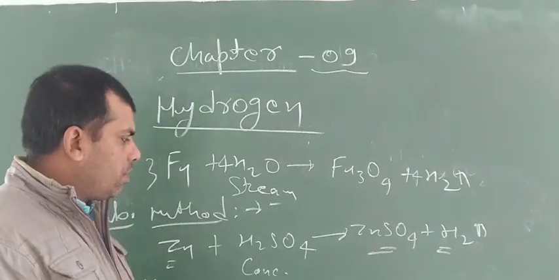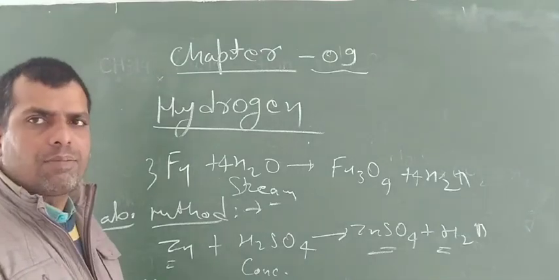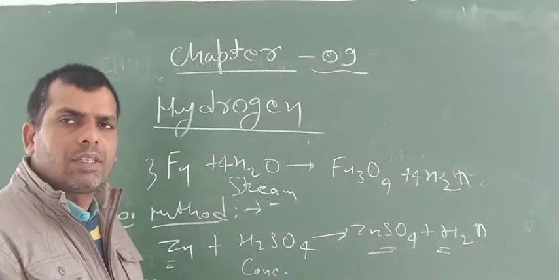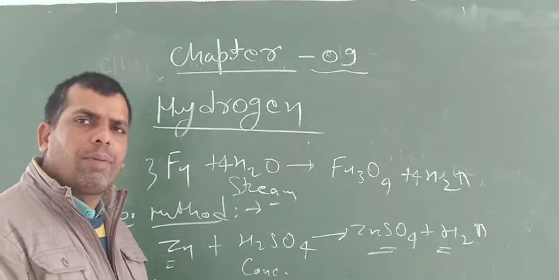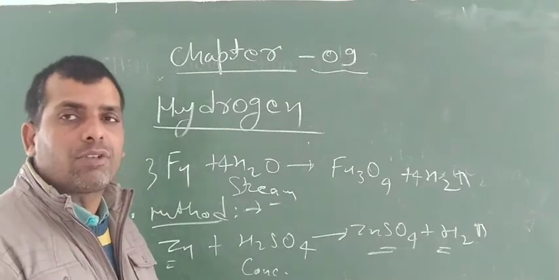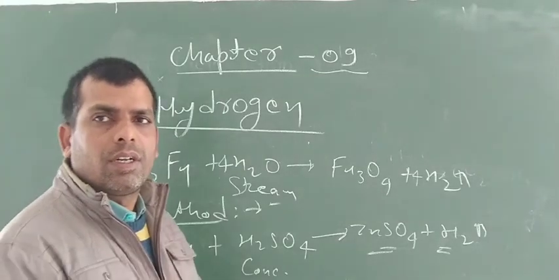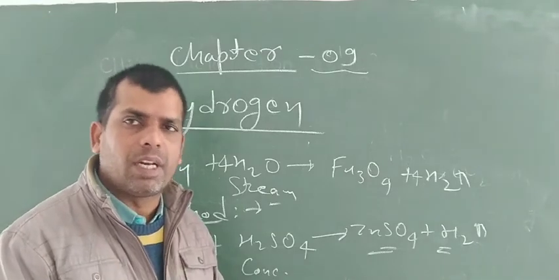So metals react with corresponding acids, and some metals also react with bases, forming their corresponding compounds with release of hydrogen gas.